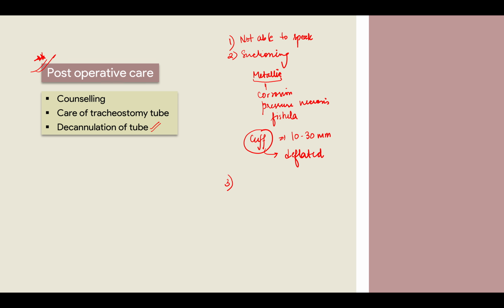Now comes the third post-operative care, which is very important, that is humidification of the air. What does that mean? The lack of it actually causes the crusting. Why does crusting occur? Okay, basically when you are breathing from your nose, that is why you are told not to be mouth breathers during night especially. So basically your nose, your vestibule has the function of humidifying your air. So the air goes in humidified. Now we have created a stoma over here. There's no mechanism of humidification, so the air will be directly going in. It will create a dry atmosphere around, dry patches ho jayega, crusting hoga.